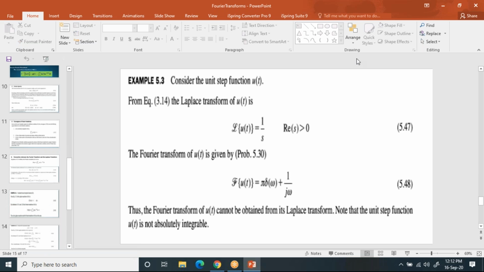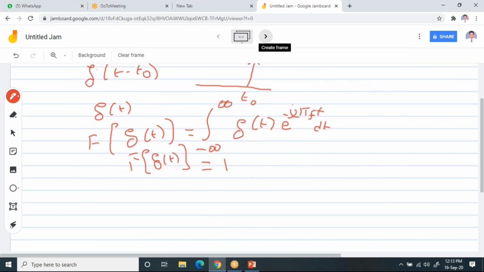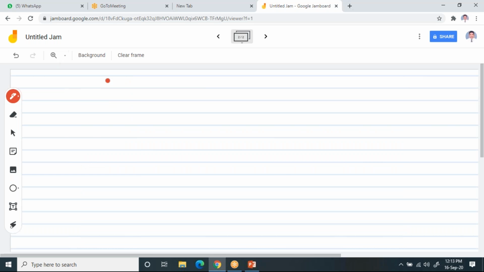Have you noted down this problem? Find the Fourier transform of unit step function. Ft of impulse function. Ft means Fourier transform. So here in this example, I have solved the Fourier transform of impulse function. Now, in the next example, I'm going to solve the Fourier transform of unit step function.